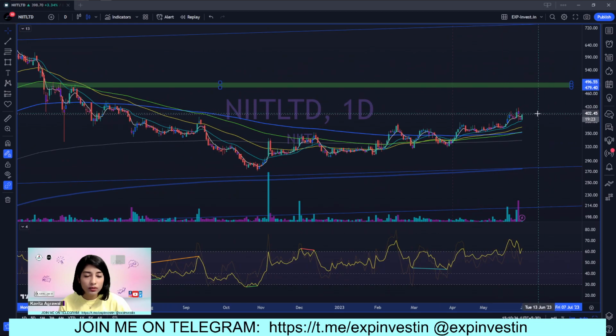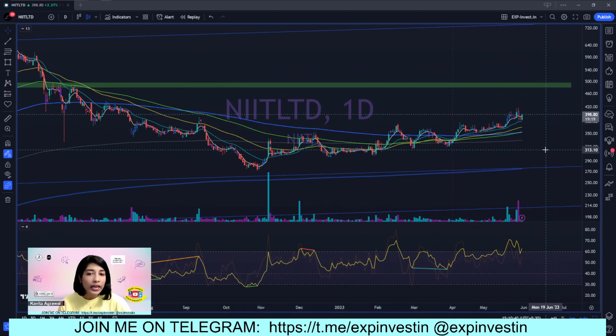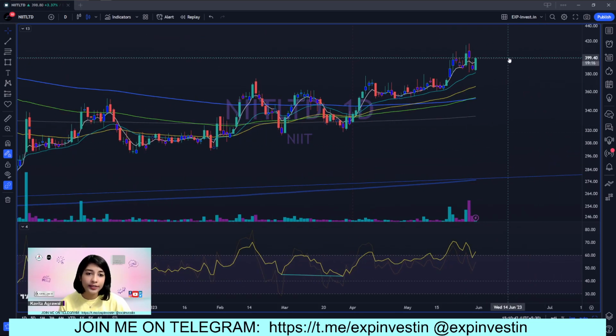And of course, when the stock comes to 480, if it's still showing bullishness, it would be a prudent decision to revise this target to a higher level.